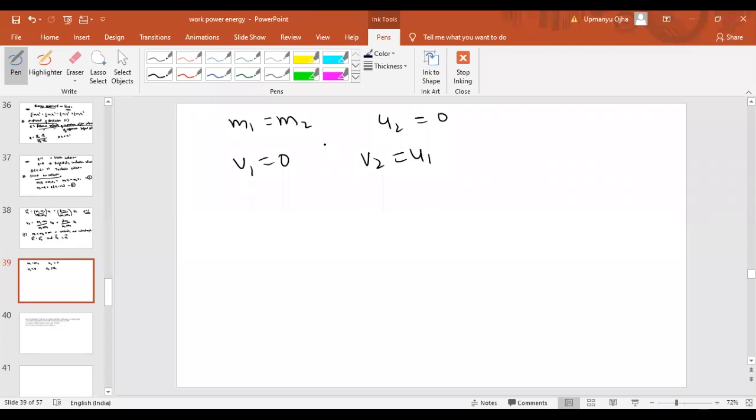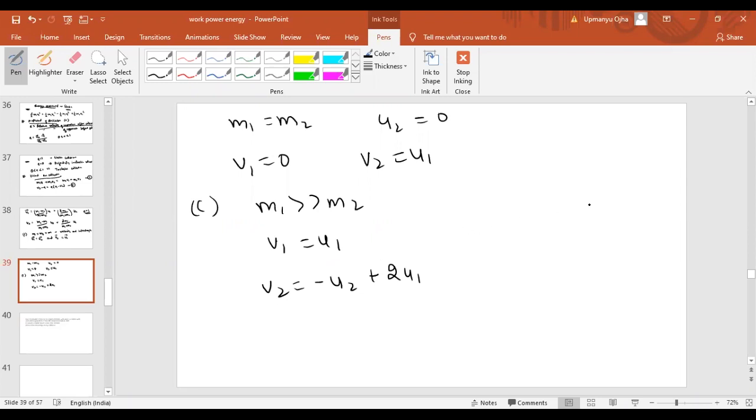The third case is that if the mass of body 1 is very large compared to the mass of body 2, then v1 will be equal to u1, which means the velocity of body 1 stays equal to its initial velocity, and v2 will be equal to minus u2 plus 2 times u1. Now if u2 is 0, then v1 will be equal to u1 and v2 will be equal to 2 times u1. So that is the case when the mass m1 is very large as compared to m2.